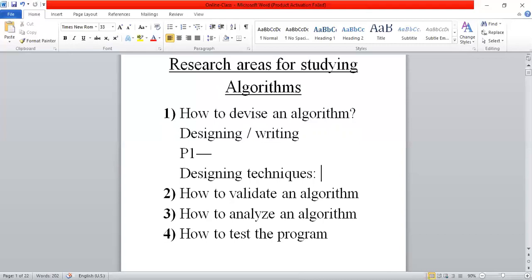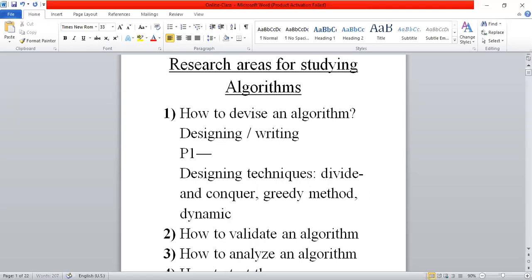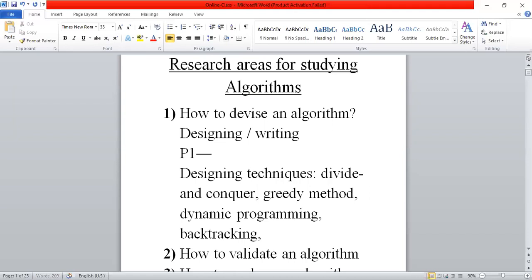Then what are the general design methods that are available? One is divide and conquer. This is one algorithmic designing technique. Greedy method is another designing technique. Dynamic programming is another designing technique. And backtracking, branch and bound, brute force method. Like that, we have so many algorithmic designing techniques.